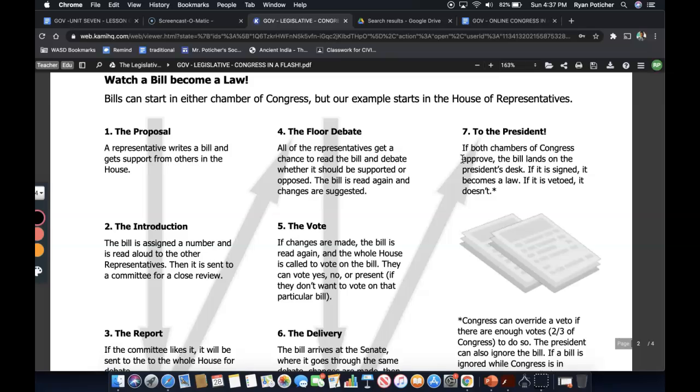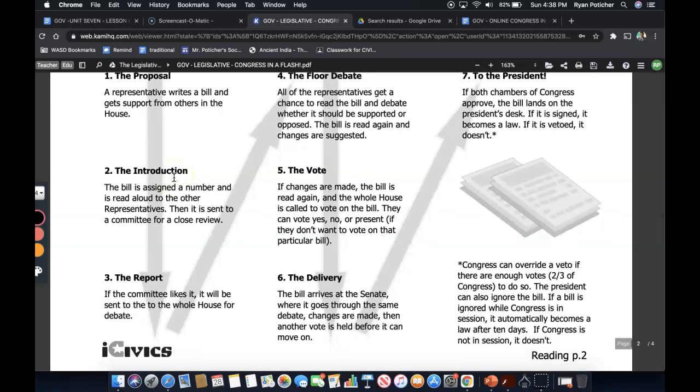Bills can start in either chamber of Congress, but our example starts in the House of Representatives. The proposal. A representative writes a bill and gets support from others in the House. Introduction. The bill is assigned a number and is read aloud to the other representatives, and then it is sent to a committee for close review. The report. If the committee likes it, it will be sent to the whole House for debate. The floor debate. All the representatives get a chance to read the bill and debate whether it should be supported or opposed. The bill is read again and changes are suggested.